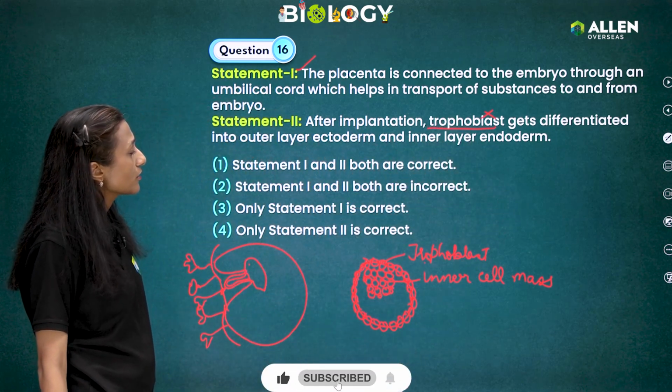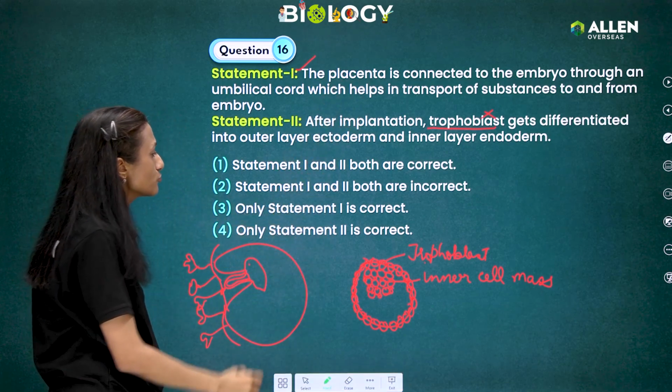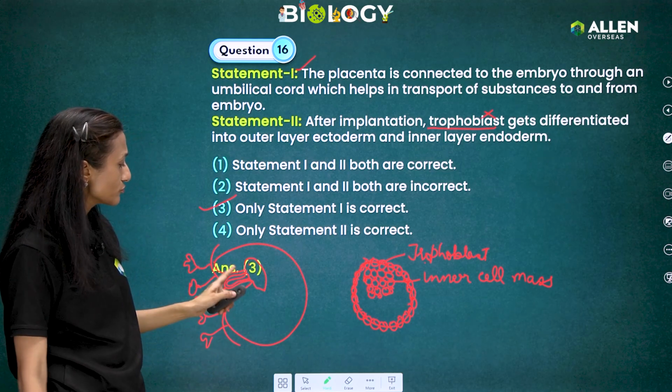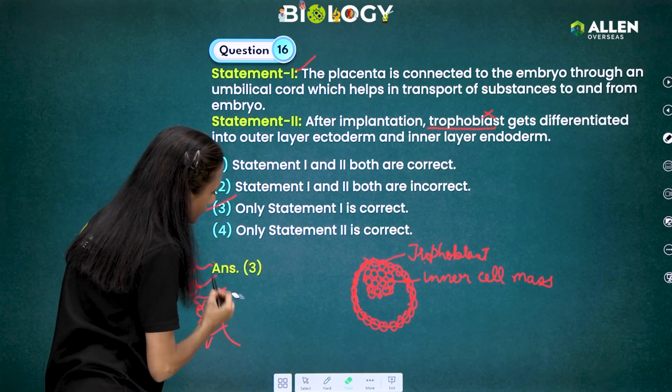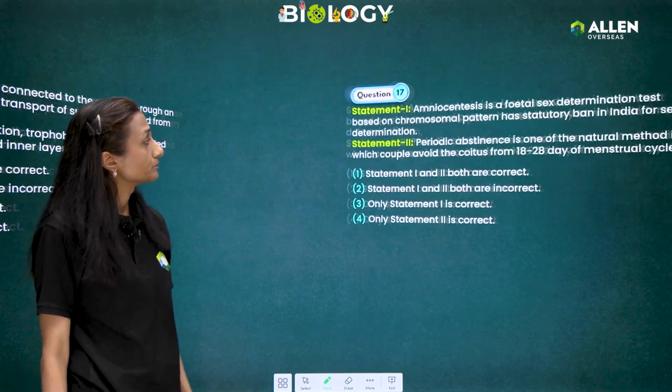So if we see our options, then we know statement 1 is a correct answer, while statement 2 is incorrect. So our answer is option number 3. I hope it is clear to you. So we move to the next question.